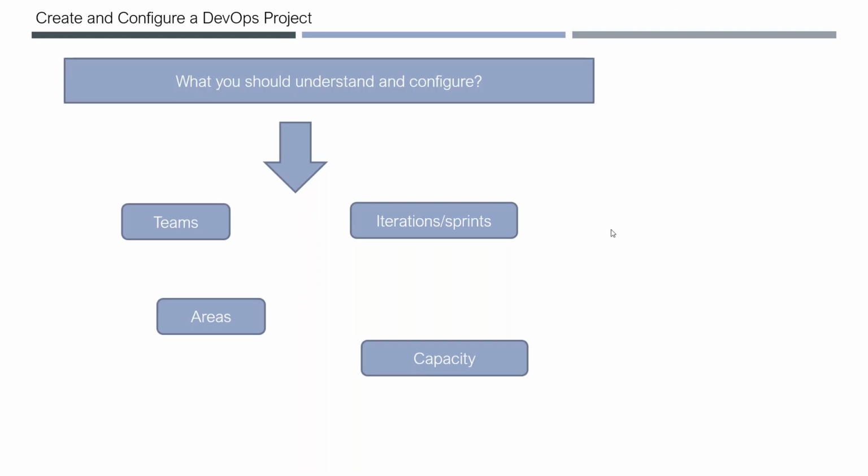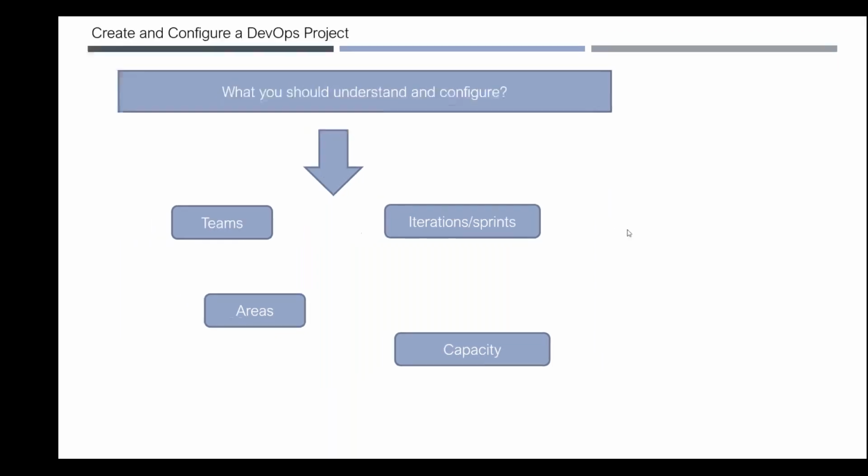Okay. So iterations are sprints. Sprint is our Scrum terminology. It contains a minimum of 2 weeks. Of course, most of the teams use a 2 weeks sprint only, and you have to configure the dates, like when the sprint starts, when the sprint ends, and then how many people are working, what is the sprint capacity, all those things. So those are the things called capacity and areas.